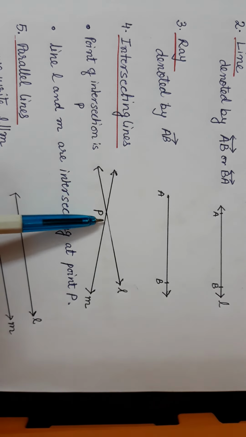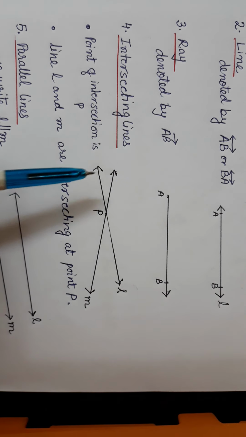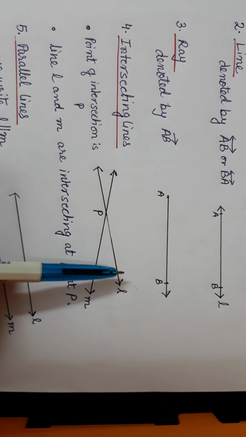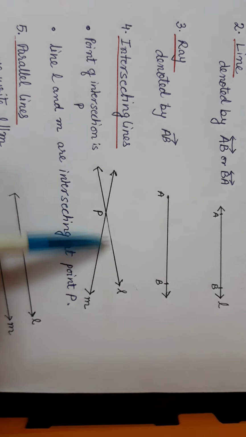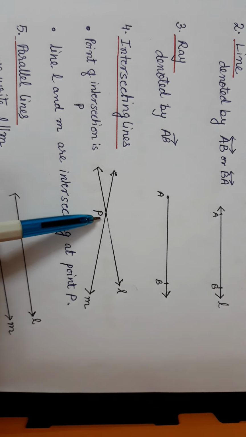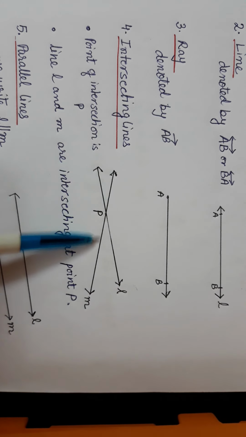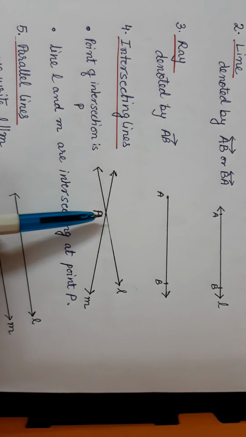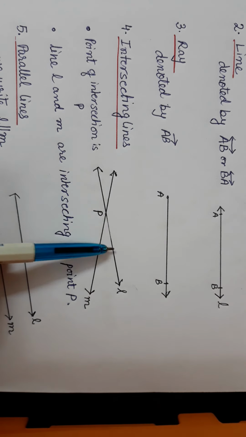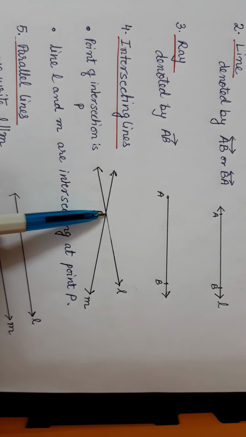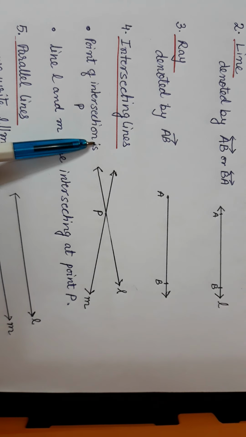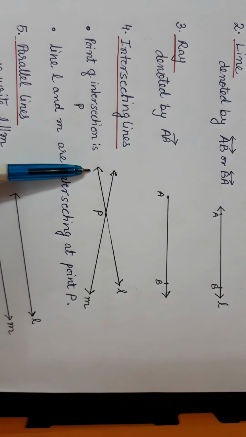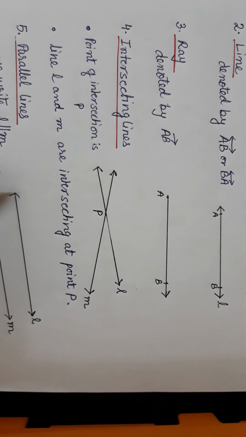So what is intersecting lines? Intersecting lines means when two lines meet at a common point, or they are crossing each other at a common point. In this case, if you see that line L and line M are intersecting each other at point P, then these two lines are said to be intersecting. And at which point are they intersecting? At point P. So this point P is called the point of intersection.